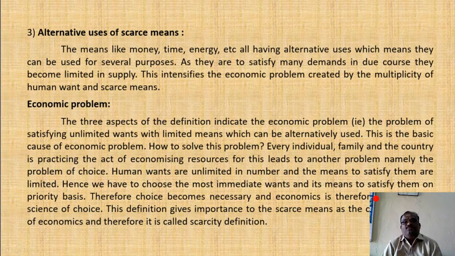How to solve this problem? Every individual, family, and country is practicing the act of economizing resources. Hence, we have to choose the most immediate wants and satisfy them on a priority basis, because wants are unlimited. Which is the most important want? Which should be given first priority? This is the problem of human beings. Therefore, choice becomes necessary, and economics is therefore the science of choice.